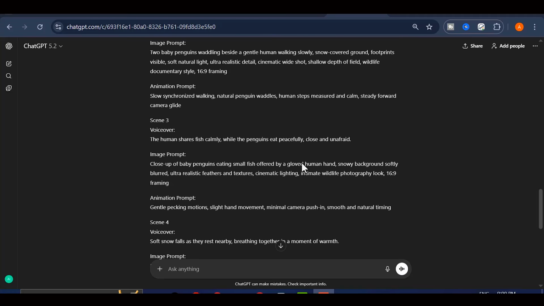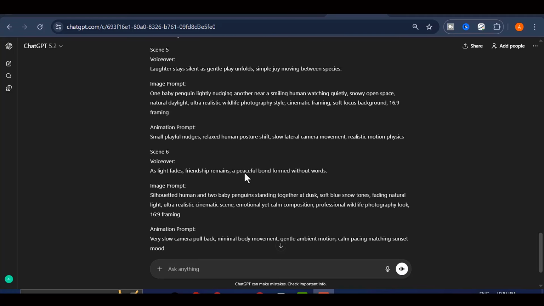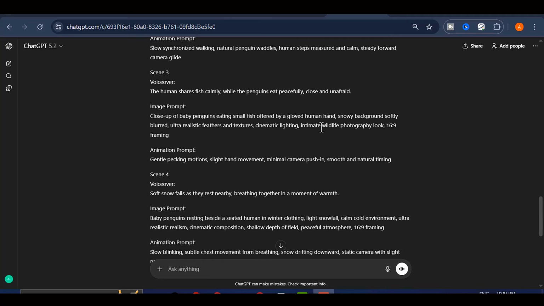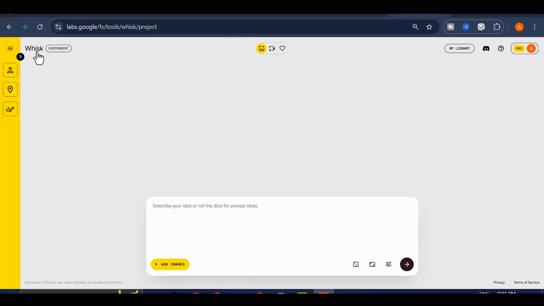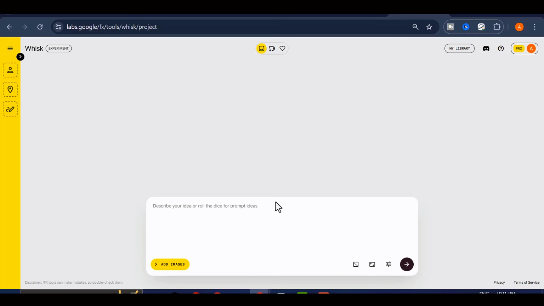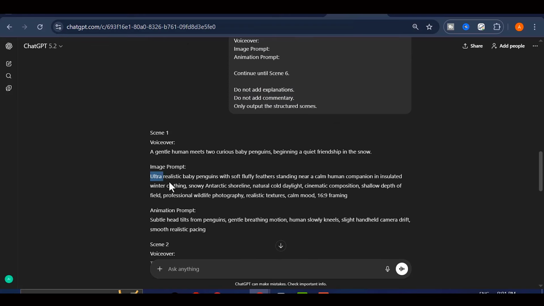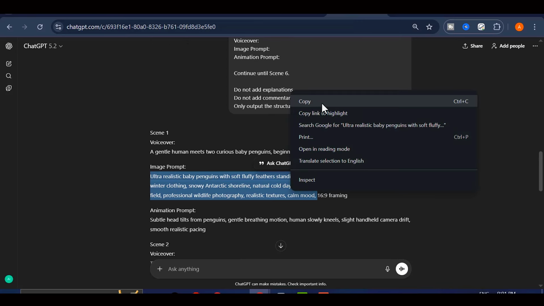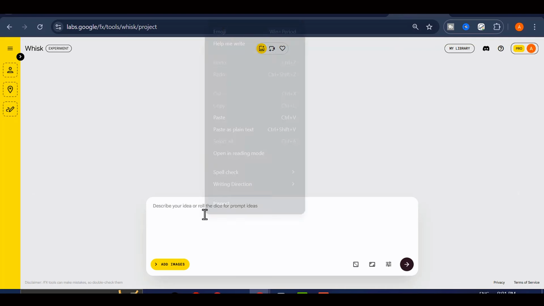Step 2 is creating your images using Google Whisk. This is where your visuals start to come alive. Google Whisk is a free AI image generator that delivers ultra-realistic results with almost no effort. Start by logging in with any Google account. Once inside, you get to generate free images every day. Now head back to ChatGPT, copy your first image prompt, and paste it into Whisk.